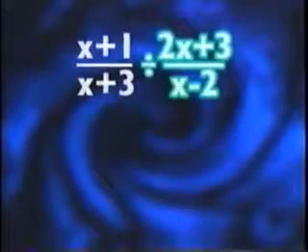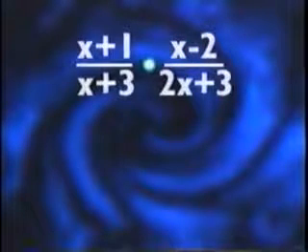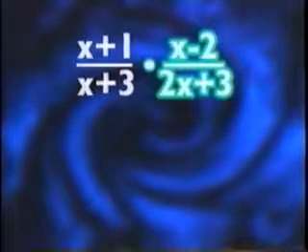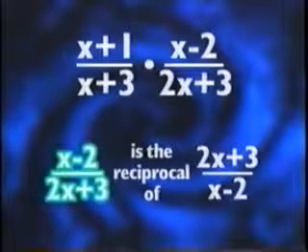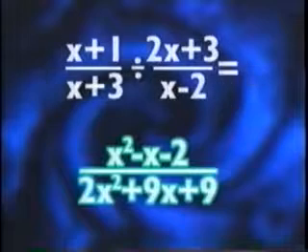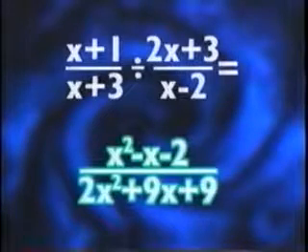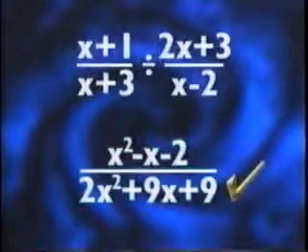For example, dividing x plus 1 over x plus 3 by 2x plus 3 over x minus 2 is the same as multiplying x plus 1 over x plus 3 by x minus 2 over 2x plus 3, which is the reciprocal of 2x plus 3 over x minus 2. So dividing x plus 1 over x plus 3 by 2x plus 3 over x minus 2 gives us x squared minus x minus 2 over 2x squared plus 9x plus 9.